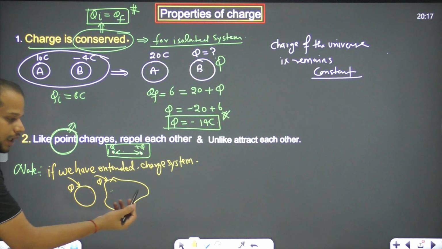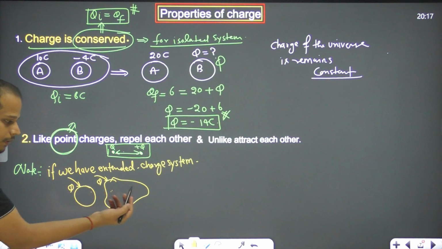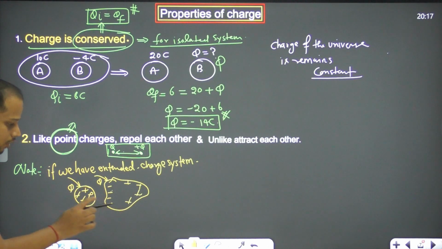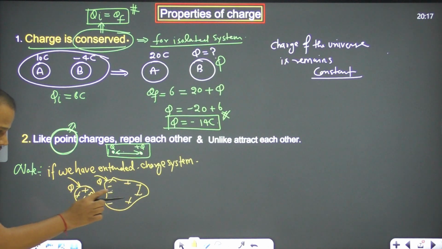There will be polarization in it. If this side is plus charge, the other side is minus, so the plus will be over here, because this plus will repel the plus and attract the minus.